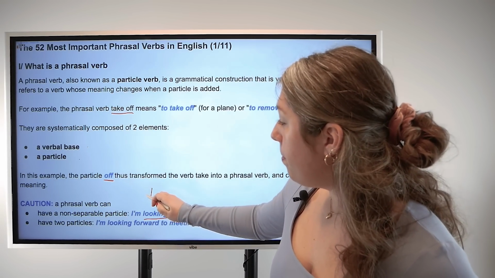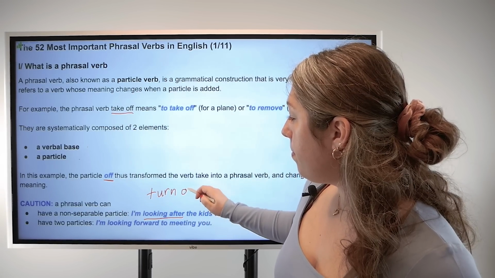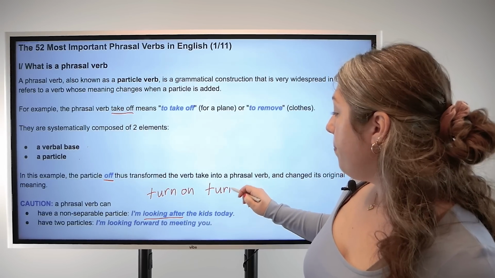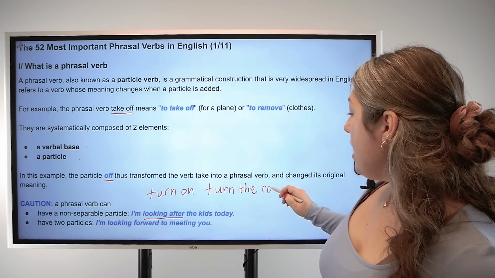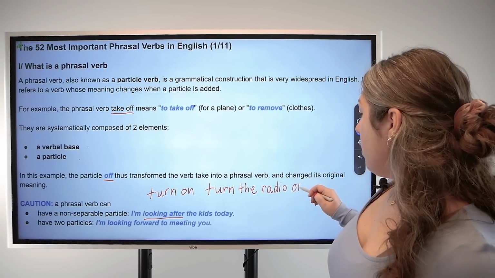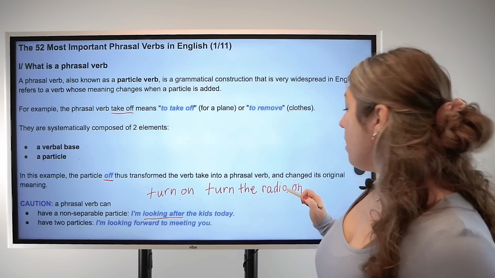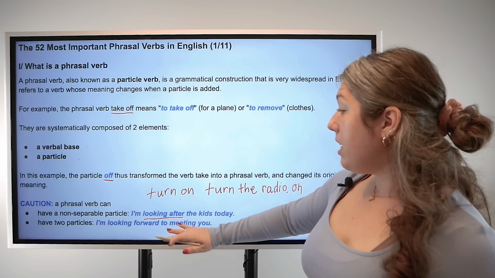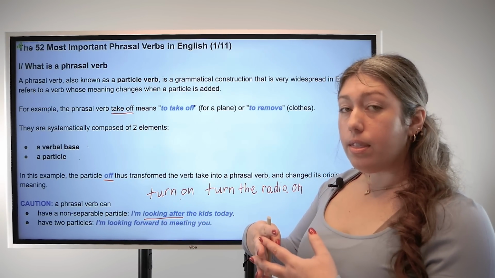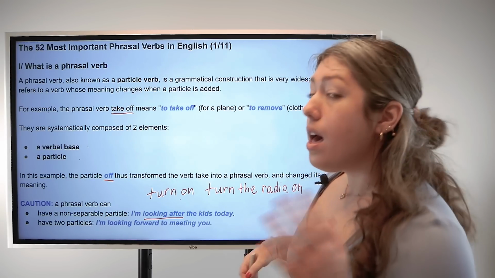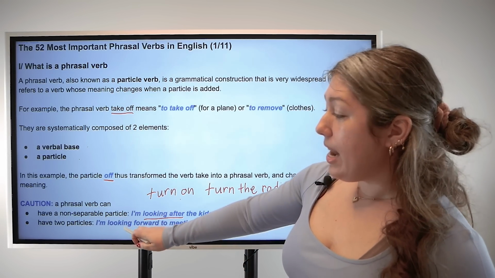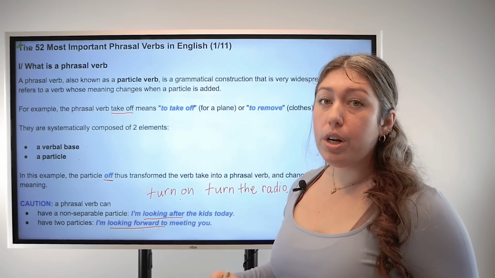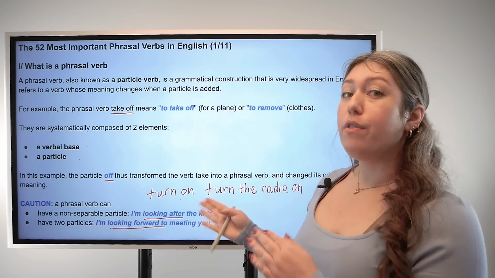For example, turn on. We can separate this in the case of turn the radio on. So in this case, the phrasal verb meaning stays the same even though we can separate the particle. But some cases, such as looking after, the particle cannot be separated. Another important thing to keep in mind is that we can have two particles. For example, looking forward to. Here, forward to, we have two particles put together for this phrasal verb.